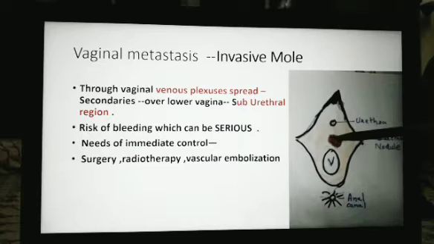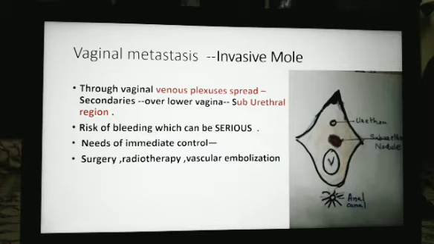The patient may report with serious bleeding from this site, and she needs either surgery or radiotherapy for the treatment of these nodules. Vascular embolization is also one of the choices to control the bleeding from these metastatic lesions in cases of invasive mole. They are a typical manifestation of the secondaries in the vagina.